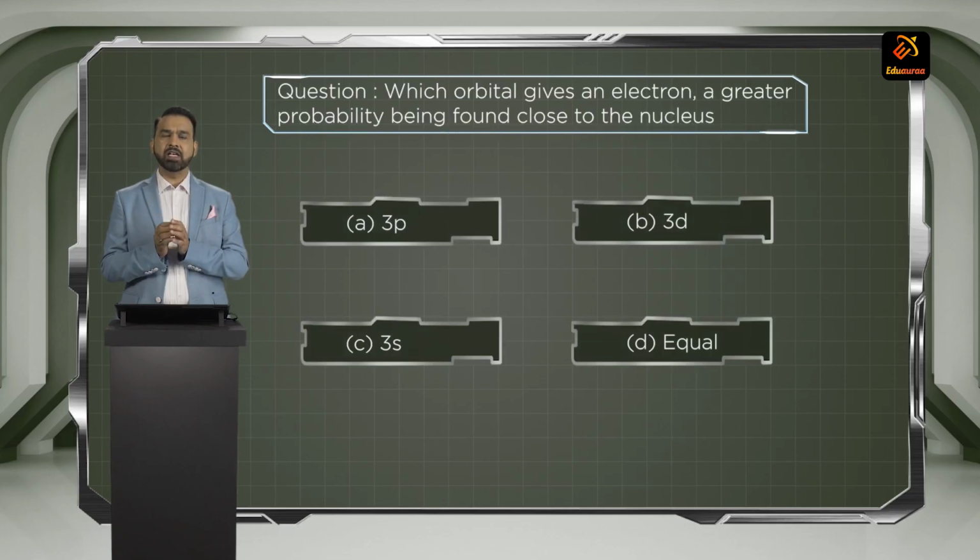Moving to the next question. Which orbital gives an electron a greater probability of being found close to the nucleus? Which is the subshell which is closer to the nucleus? Yes, the s subshell will be closer to the nucleus as compared to p, d and f. So 3s is closer to the nucleus. So 3s is the correct answer, choice C.